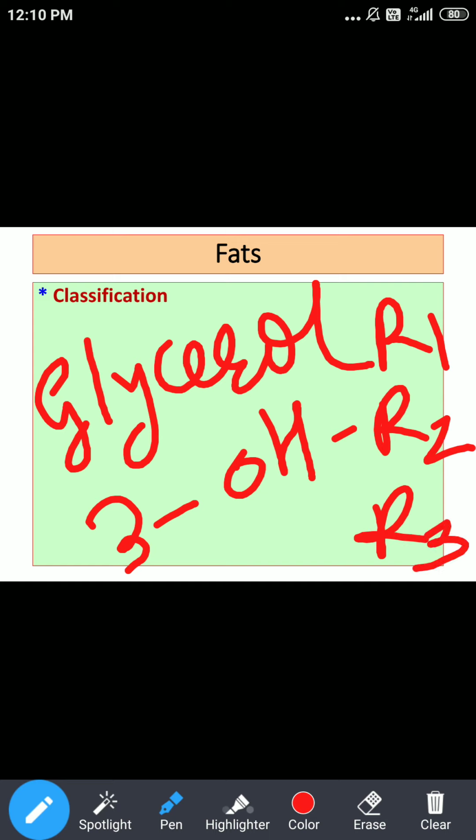So what are triglycerides? These are esters of glycerol with fatty acids. The three alcoholic groups of glycerol undergo esterification with three different fatty acids.